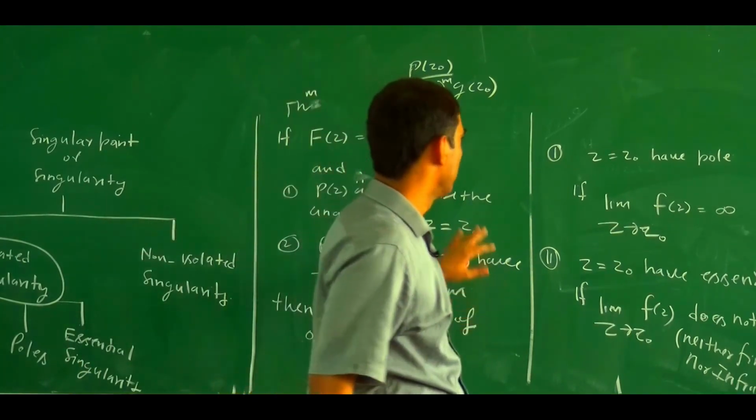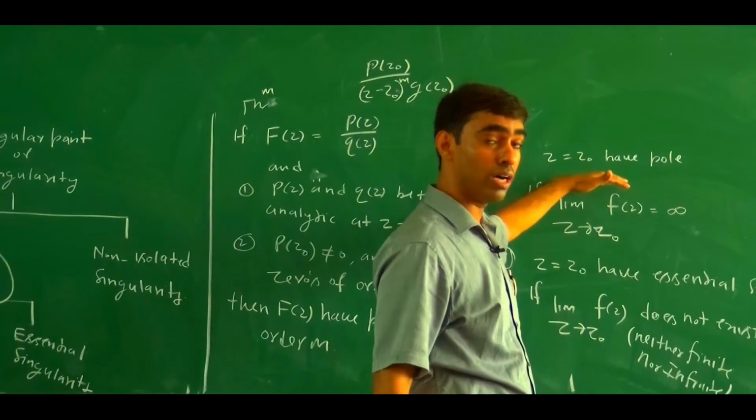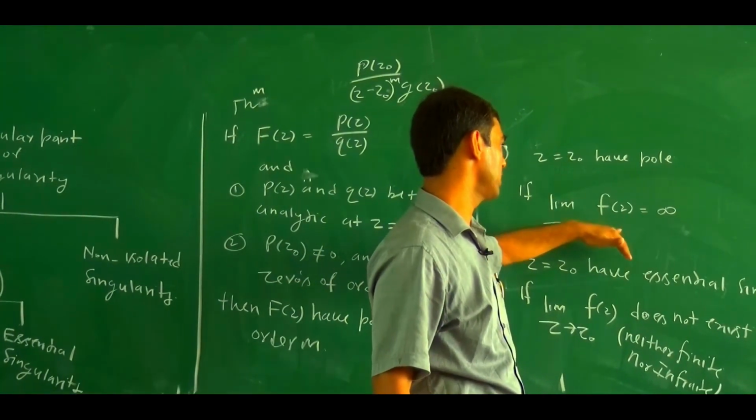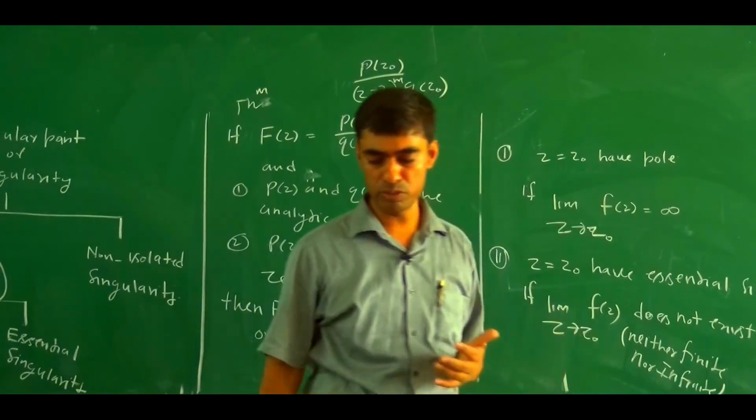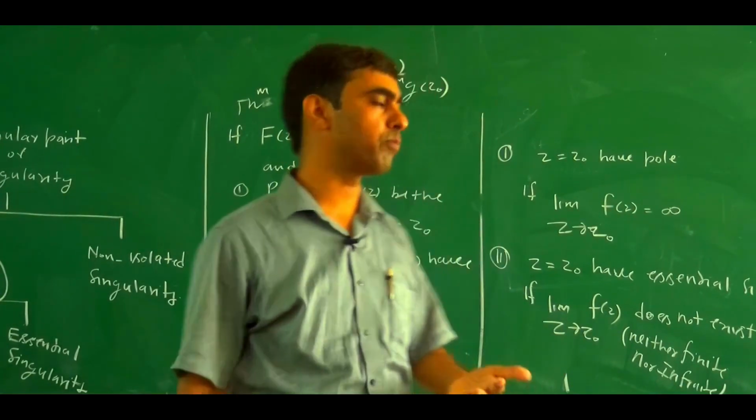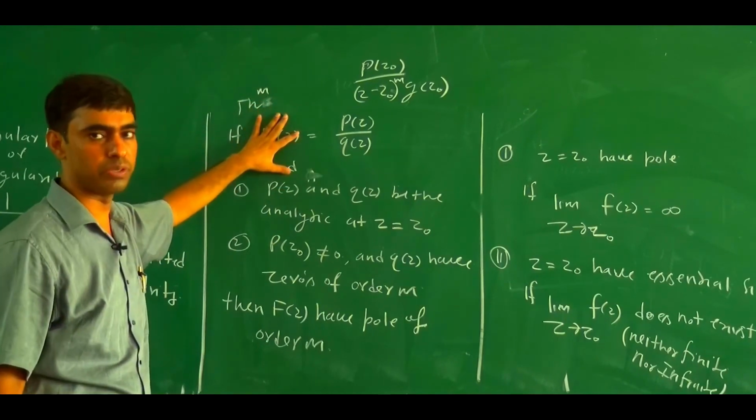Whether there exists a pole or not, if the limit as z tends to z0 of fz equals infinity, then we can decide there exists a pole. But what is the order of the pole? We can decide that with the help of this theorem.